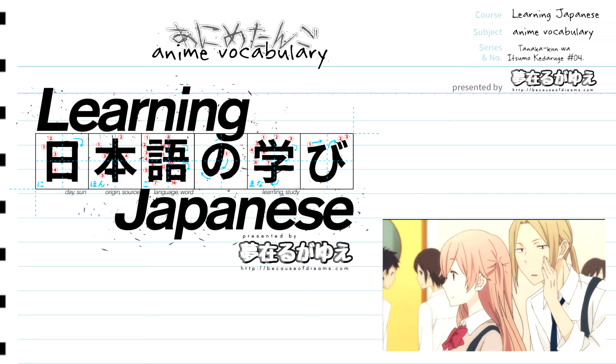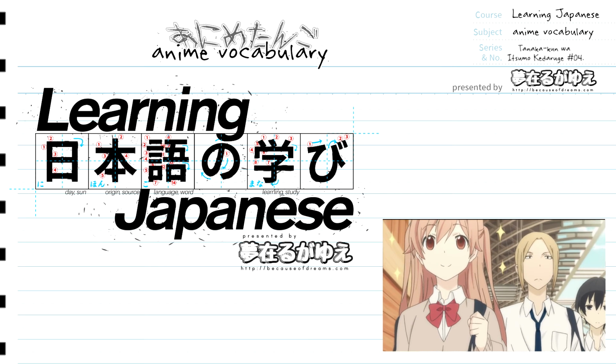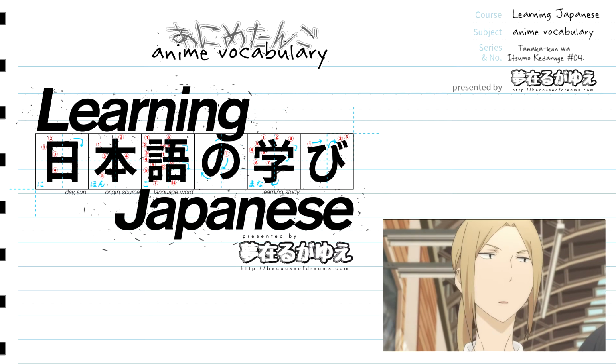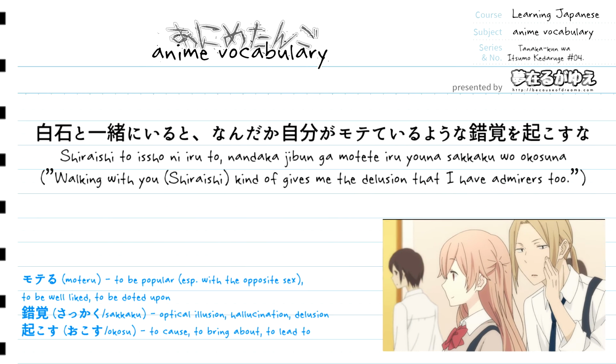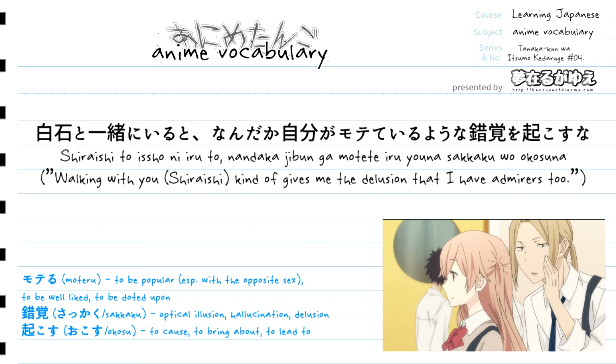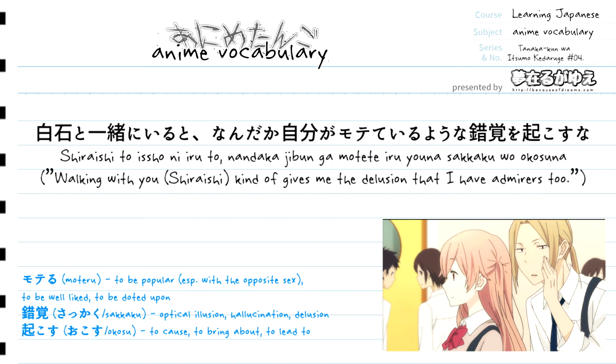So in this video, the show that we're gonna cover is Tanaka-kun wa Itsumo Kedaruge, and the line that we're gonna cover is going to go as follows. 白石と一緒にいるとなんだか自分がモテているような錯覚を起こすな。 Okay, so Shiraishi to issho ni iru to nandaka jibun ga motete iru youna sakkaku o okosuna. And so what this line is going to translate to is, when I'm walking with Shiraishi, I get the delusion that I have admirers of my own. And so now let's just break down the sentence to see how that's working.